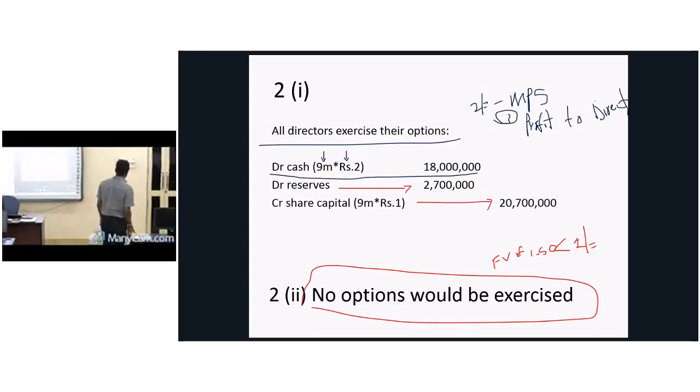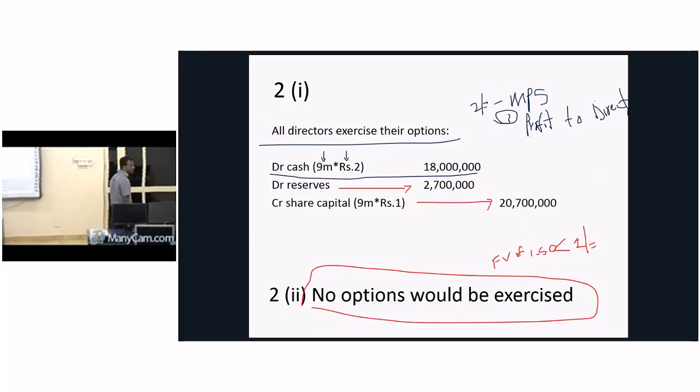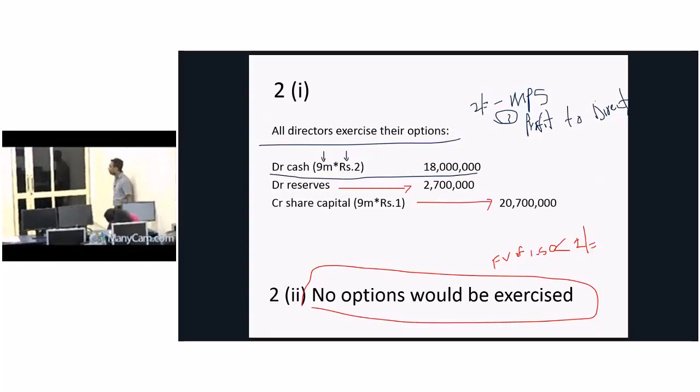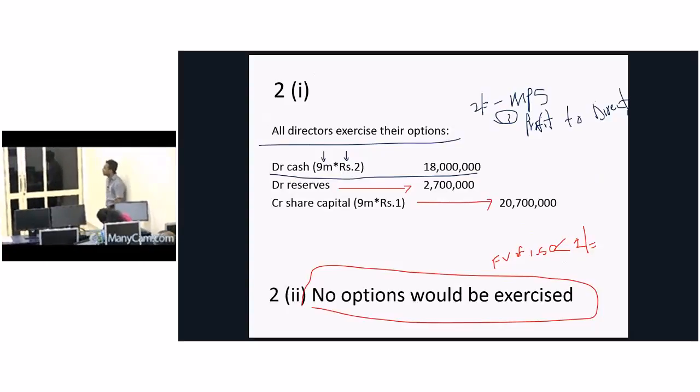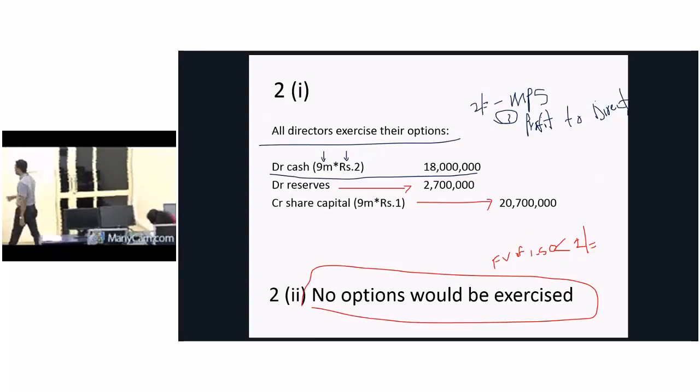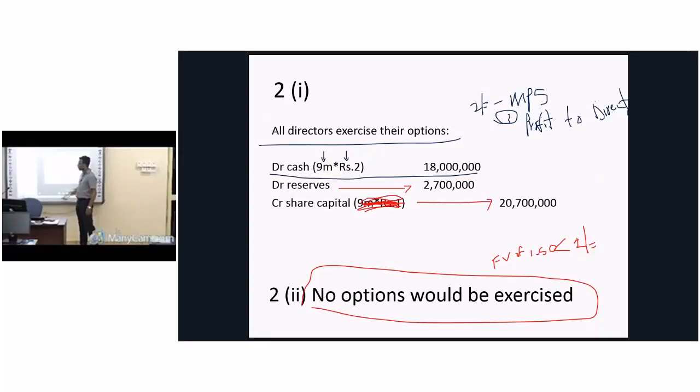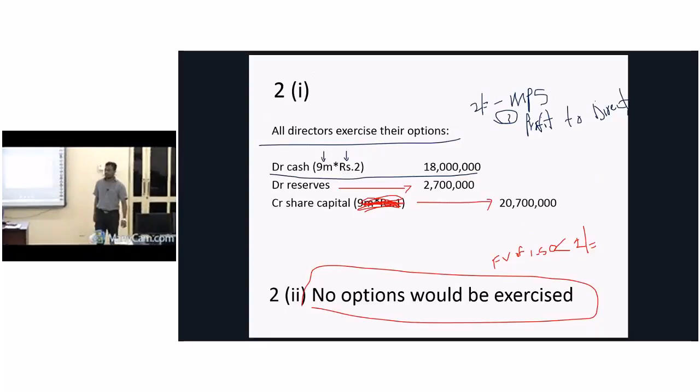In your other reserves account, you have a balance of how much? 2.7 million or 2,700. Then 2,700 debit other reserve account, cash debit 18 million, credit to share capital account. This calculation is wrong here. You have to credit to share capital or stated capital how much? 20,700.